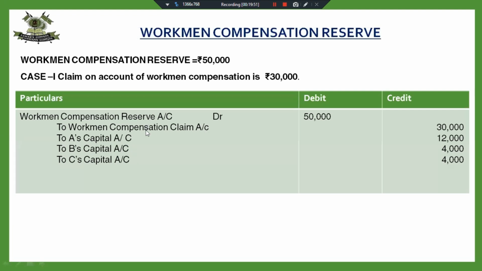But you have to change and you have to take this claim into account. Fine. This reserve has been converted to claim, and the balance 20,000 has been distributed amongst the old partners in old profit sharing ratio, that is 3:1:1. So the point was that this claim has to be, just don't distribute 20,000. This will be an incorrect answer. If you pass the entry workman compensation reserve 20,000 to partners capital account, then it is an incomplete entry. You have to give the complete entry WCR to claim to partners capital account.